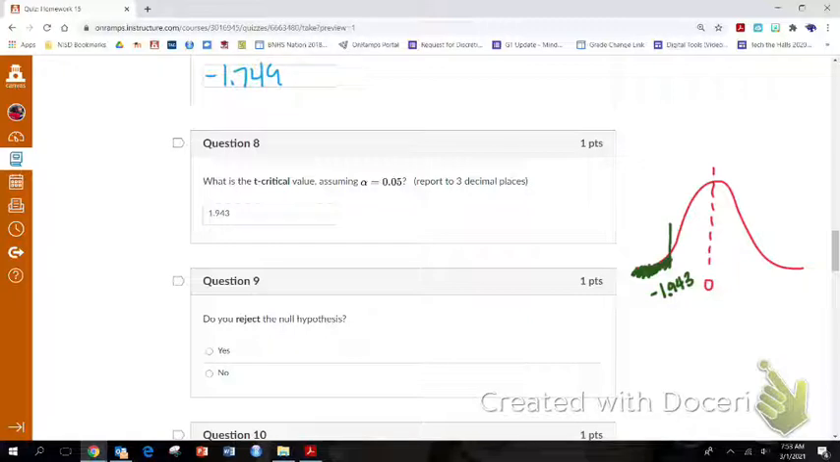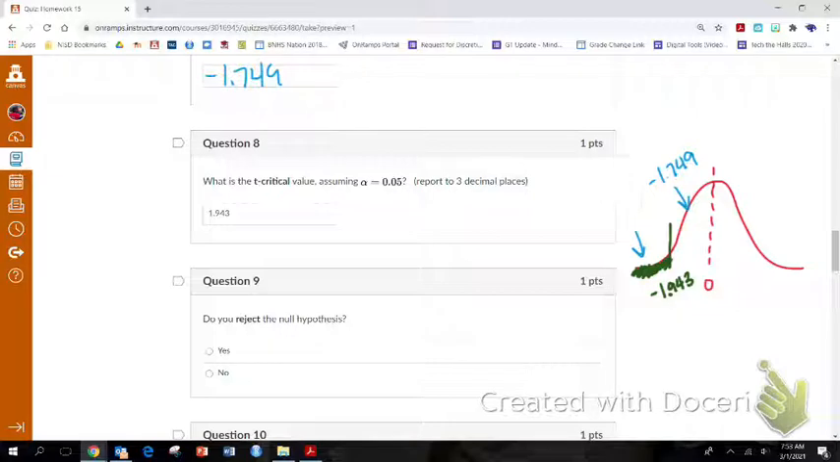So now I've got to figure out, is negative 1.7 out here or inside? So the critical value is negative 1.9, negative 1.7 is inside. If it is inside, we fail to reject. If it is out in the shaded region, we reject.